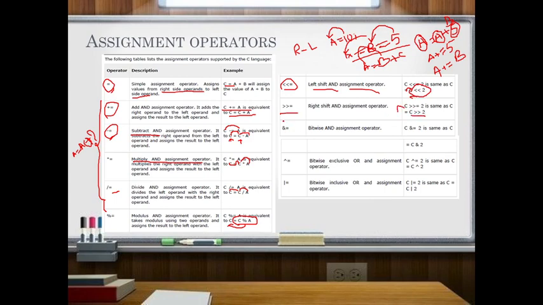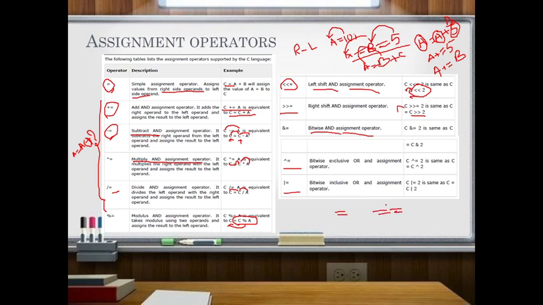Then ampersand equal to, that is the bitwise AND and assign operator. Similarly we use bitwise XOR and bitwise OR also. So these operators can be used as assignment operators. But what is the difference between this and this?